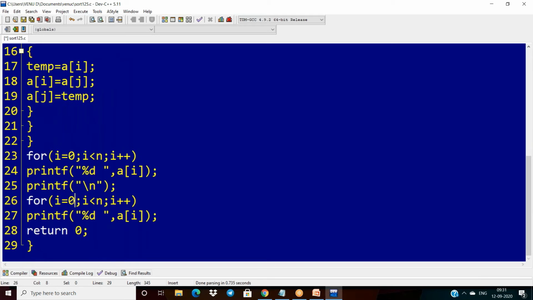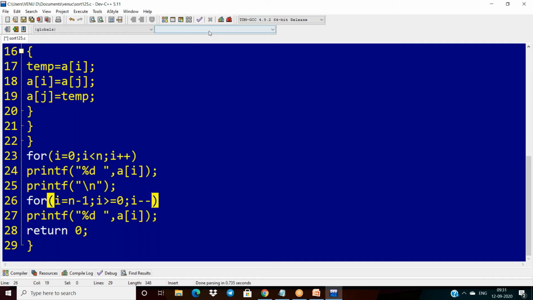So what is your i value? The i value will be the last index. Last index means n minus 1. Up to where do we have to take the index? Up to 0. If I am giving input 5, it allocates the elements from 0 to 4 only. So that is why I have to decrement here. I have to take i equal to n minus 1, i greater than or equal to 0, and decrement the i value. That's all.